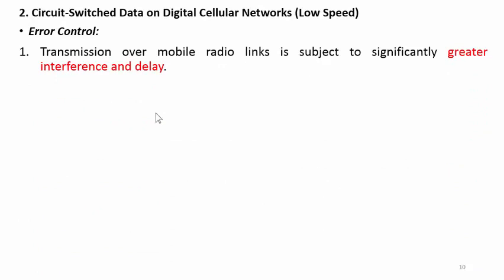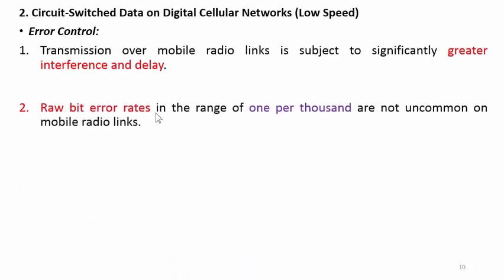Next one, that is error control. Transmission over a mobile radio link is subject to significantly greater interference and delay. This you know very well. Due to the variations in the radio wave, we get crosstalk and noise in the radio channel, and due to this problem or fading problem, we face the delay problem.